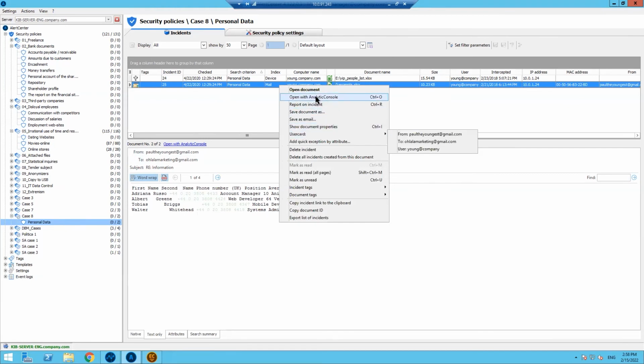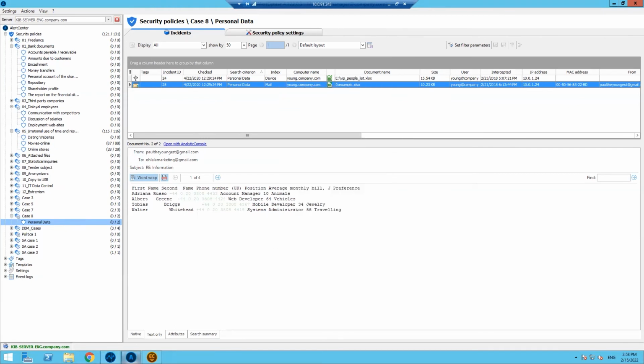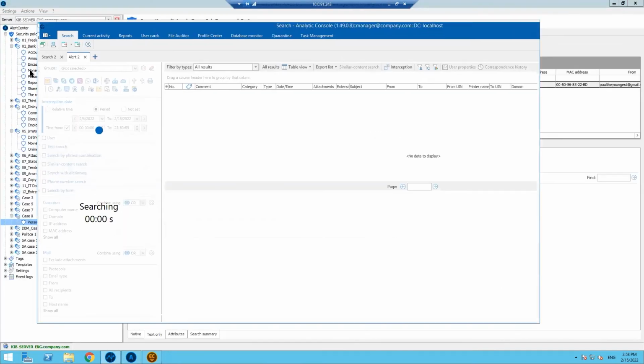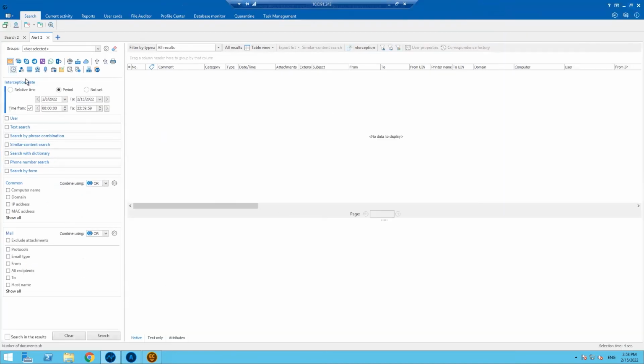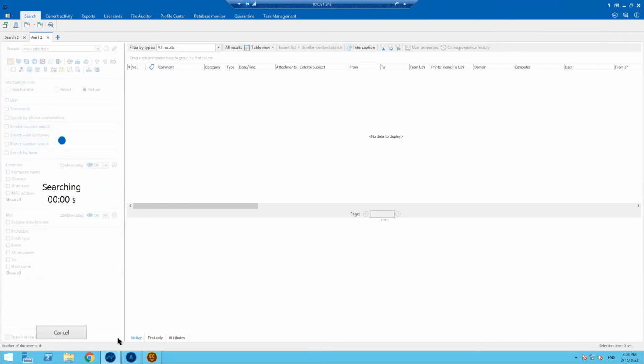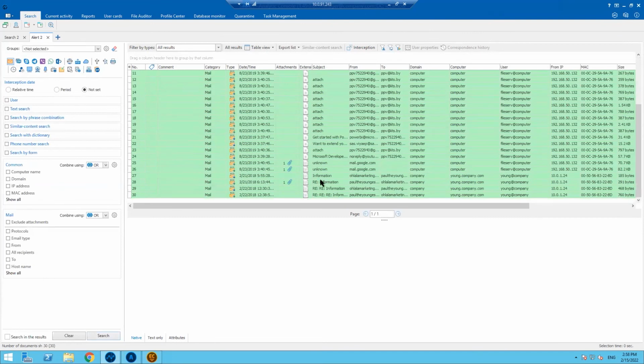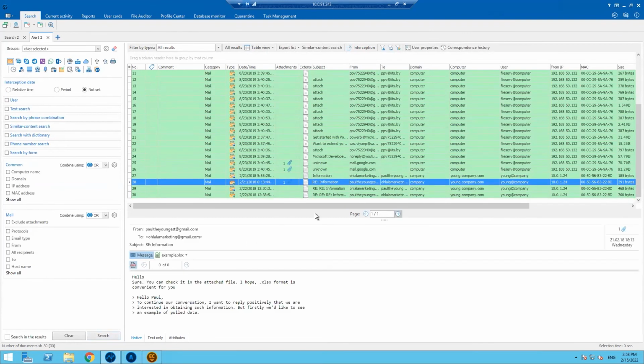For example, we can open this document with the analytic console and move to our analytic tool. Let me find it here. So this is our example, and in this case, for sure, if I don't know what is happening between these two accounts, I need to check some details, I need to check some context, and I can do it quickly using correspondence history option.